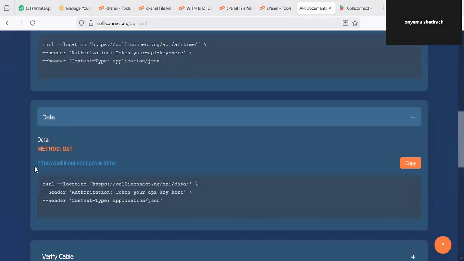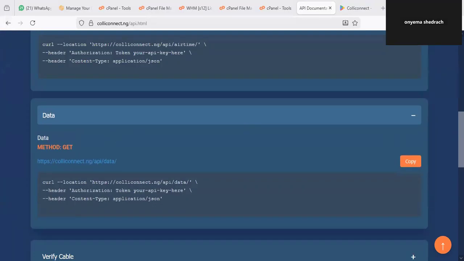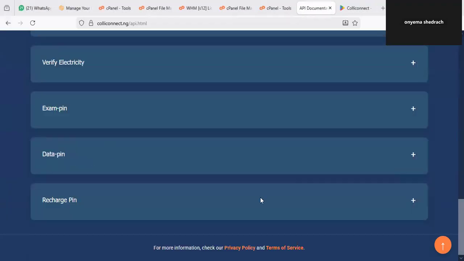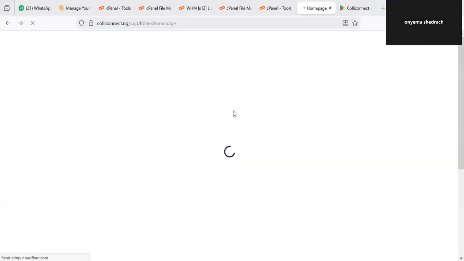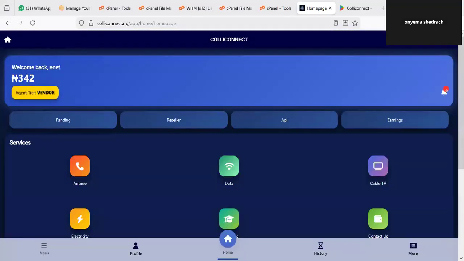It's a very simple integration. The method you have to use in your integration process is GET. So you can see it here. This is the endpoint for data, which is very simple to do, and you can actually do it from your own application. So that is just on how to do integration, as in you want to integrate the Colliconnect API to your website.